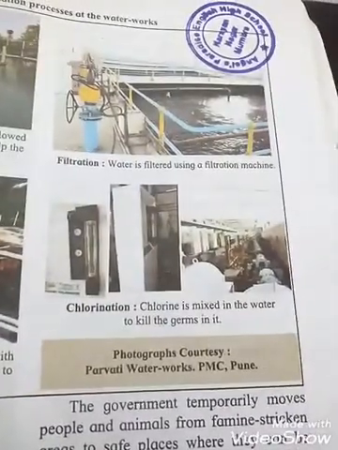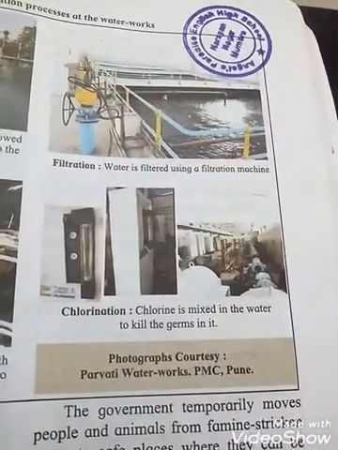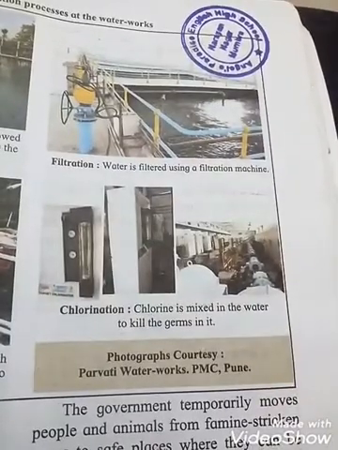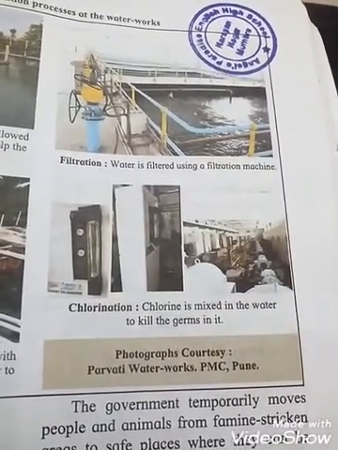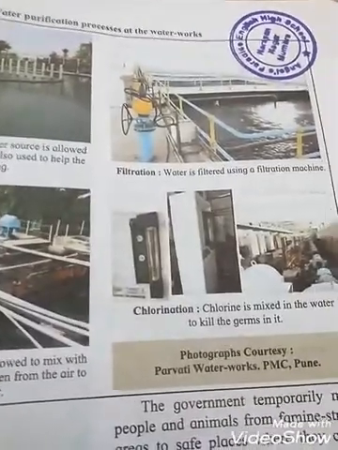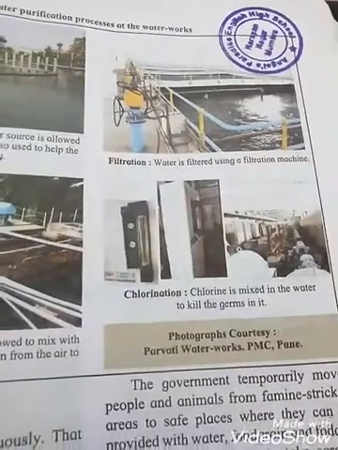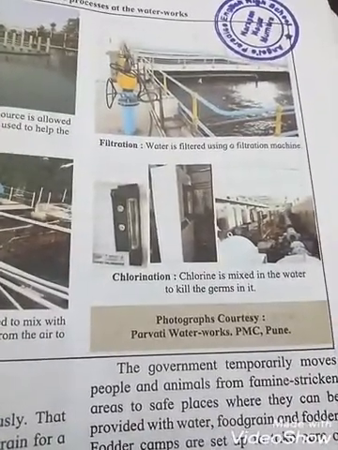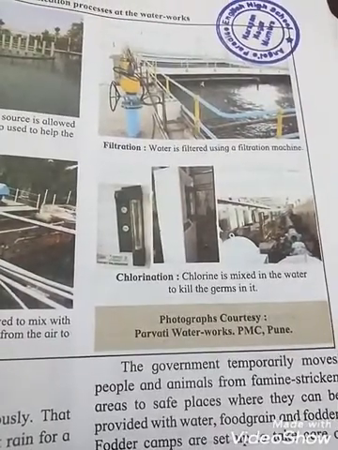And fourth picture, see the chlorination. You know students, chlorine is mixed in the water to kill the germs in it. So this is the water purification process at the water work. Photographs courtesy Parvati Water Work, PMC, Pune.